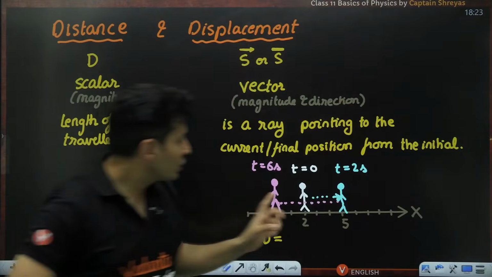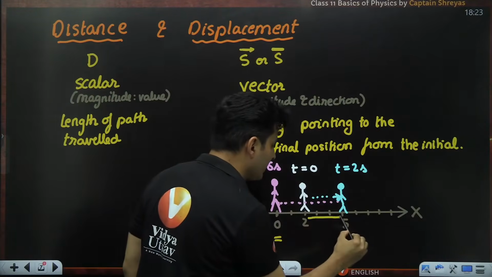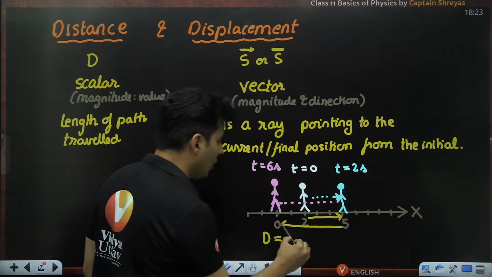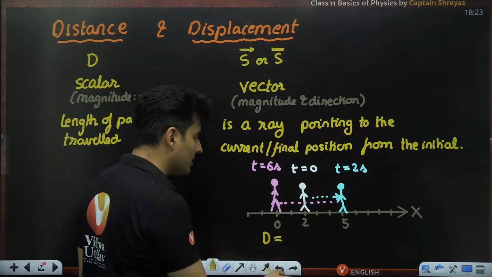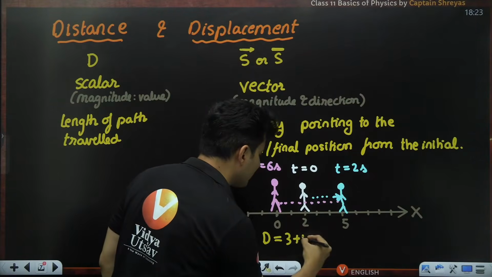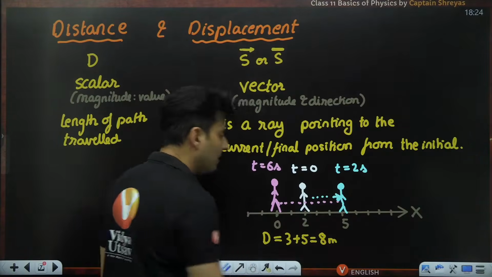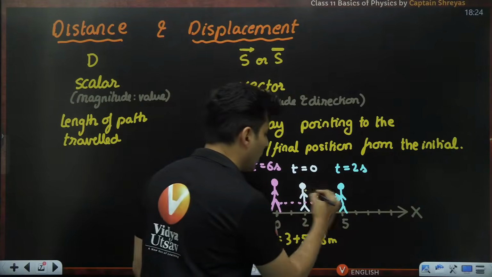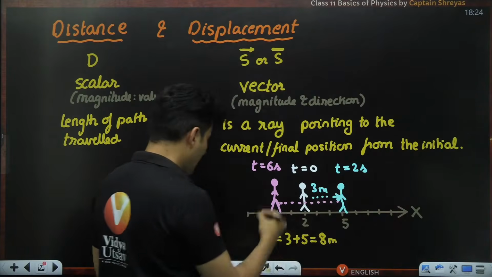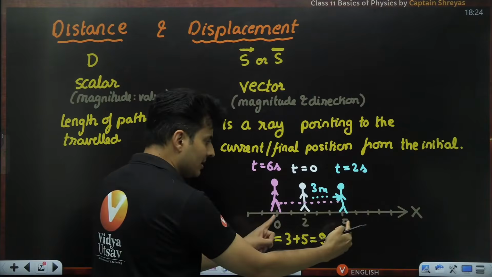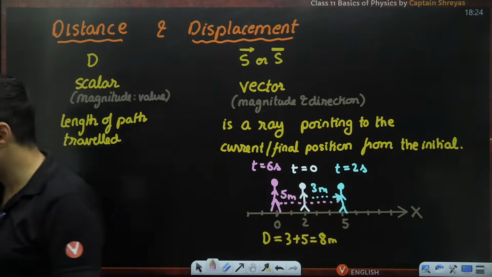Okay. Yeah. So think carefully. Length of the path traveled. You moved 3 meters in the front, and from here to here, how many meters? 5 meters backwards. So 3 meters front, 5 meters backwards. So how much will it be? 3 plus 5, which is basically 8 meters. I have moved 8 meters. Everybody gets this point. Initially that will be 3 meters, and from here to here, this length is 5 meters. So 3 plus 5 is 8 meters, the distance traveled.